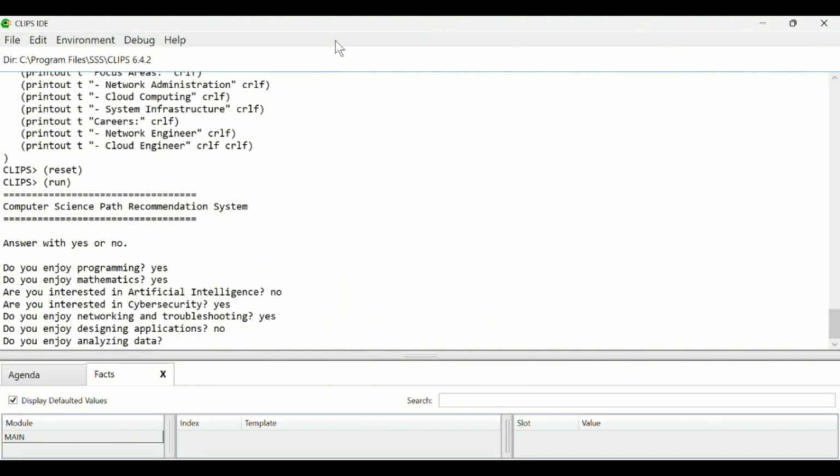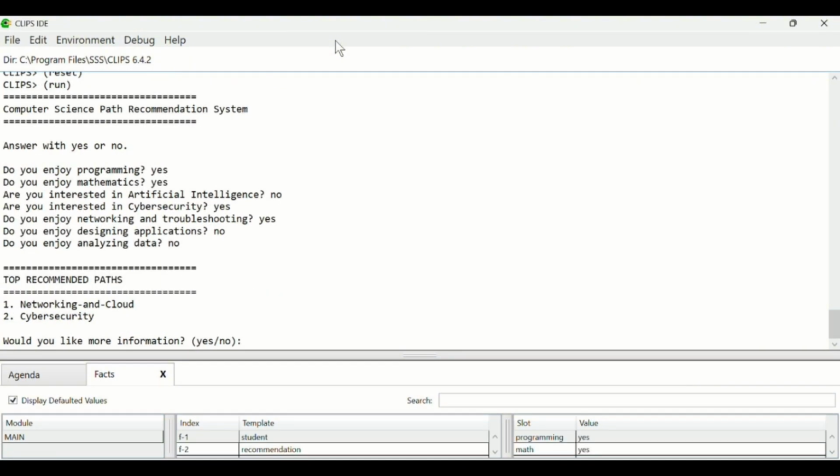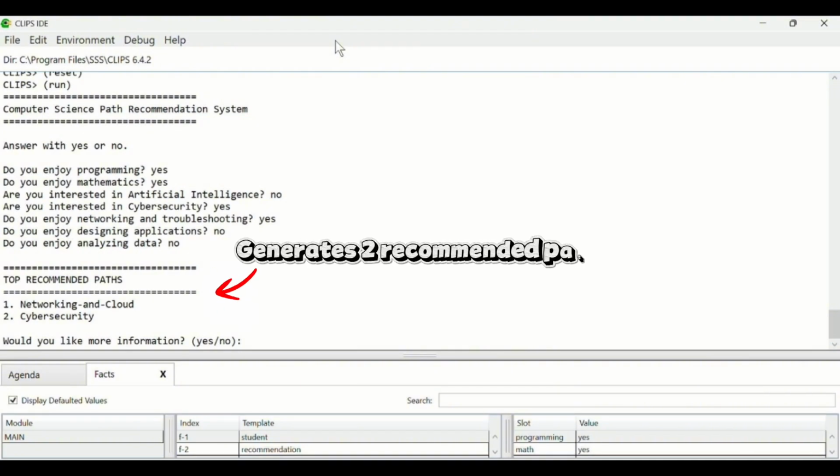Finally, the system asks about data analysis interests. This information is used to determine the suitability of data science as a specialization pathway. Once all responses have been entered, the system converts the user's inputs into facts and applies forward chaining to match them against the rules stored in the knowledge base. Based on the user's response, the system generates up to 2 recommended computer science specialization pathways.